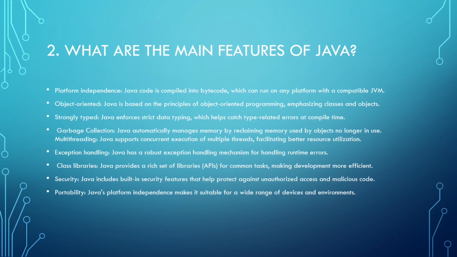Class libraries. Java provides a rich set of class libraries known as APIs, for common tasks, making development more efficient. Security. Java has built-in security features that protect against unauthorized access and malicious code. Portability. Java's platform independence makes it suitable for a wide range of devices and environments.